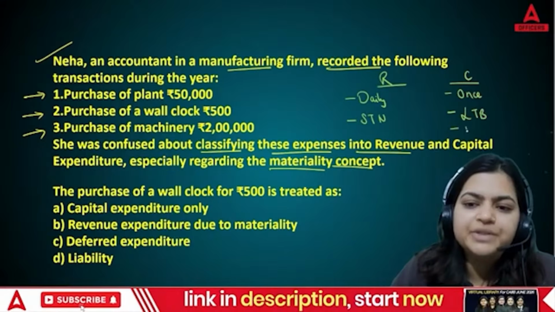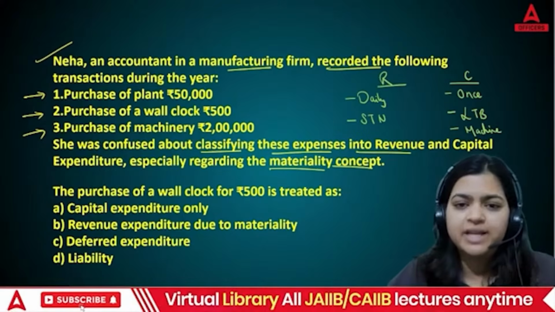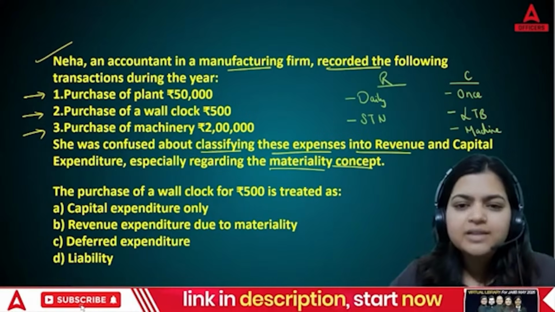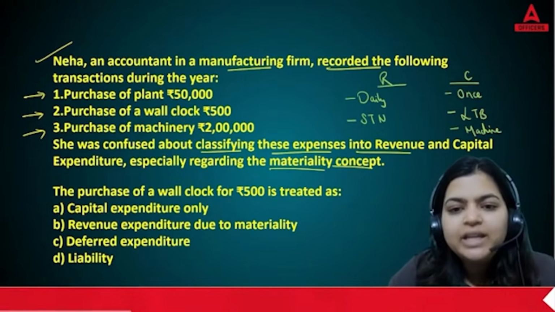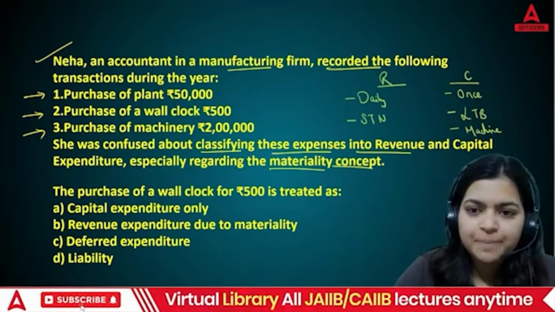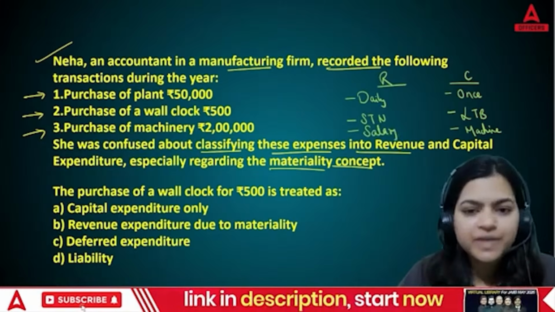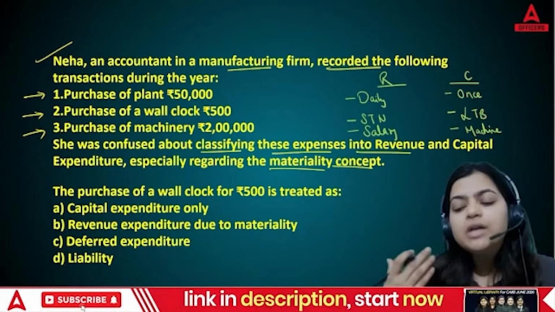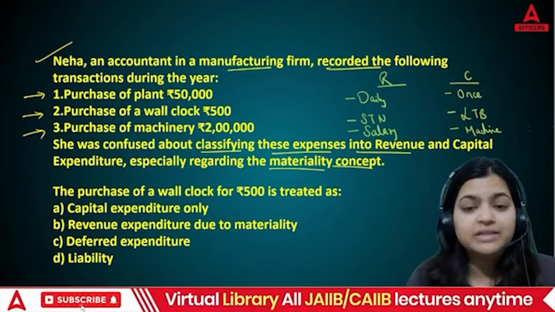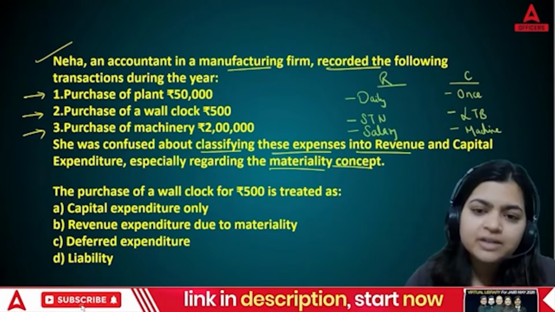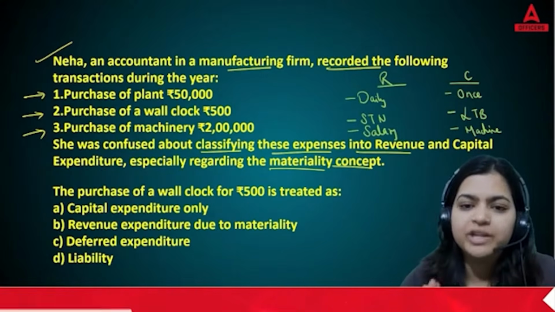For example, when you purchase a machine, a laptop, plant, building, land. On the other hand, revenue means whatever expenditure you incur on a daily basis. For example, you are paying salary, that is one example. You are paying rent. Daily basis doesn't mean today and tomorrow and the day after. No, even if you are incurring it on a monthly basis, that is revenue expenditure. I hope this point is clear.